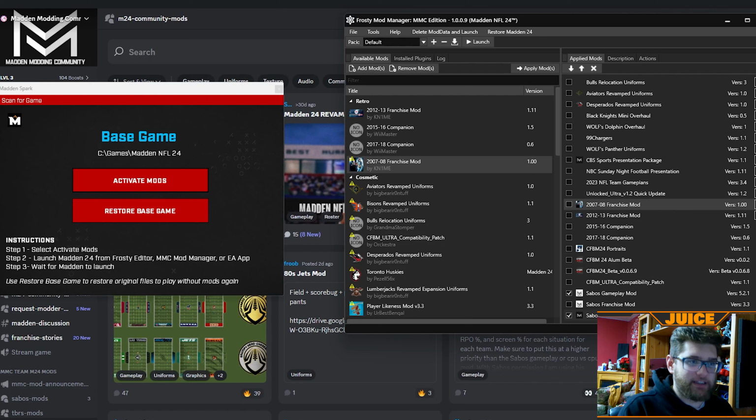It goes back to a previous style of upgrading and developing players. It doesn't use XP. It takes away all that stuff. So whatever your preference is, if you like the normal way Madden upgrades players and you like the XP style, then use the franchise mod with the XP version. If you don't like that and you want to try something different, and most people do, they go to the regular Sabos franchise mod. So I have both of them installed, but currently I've been using the XP version.